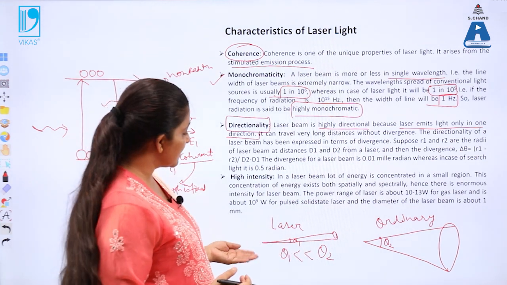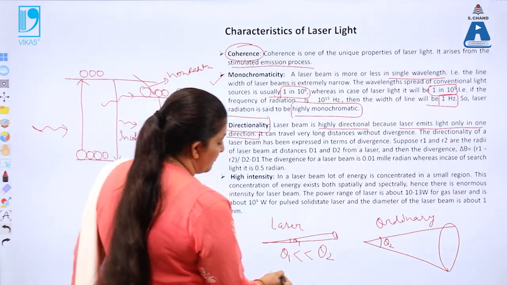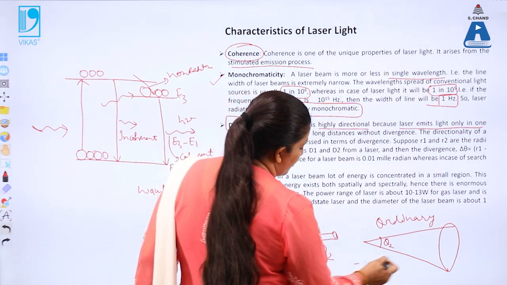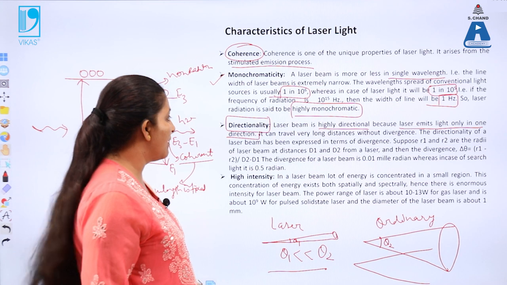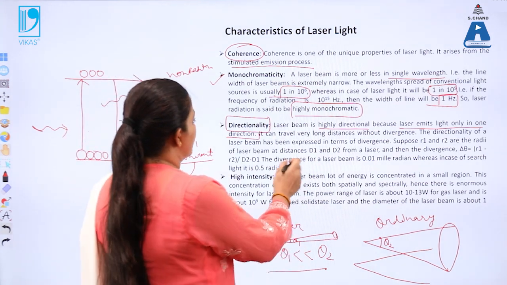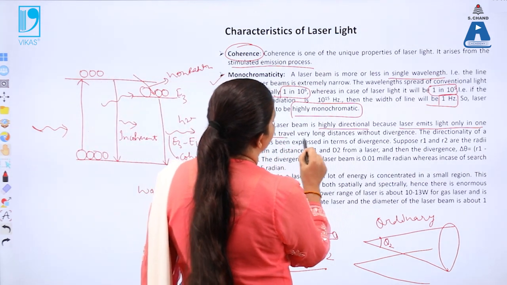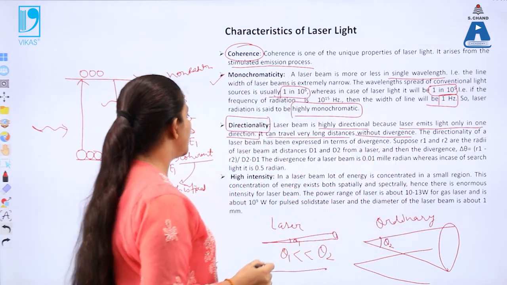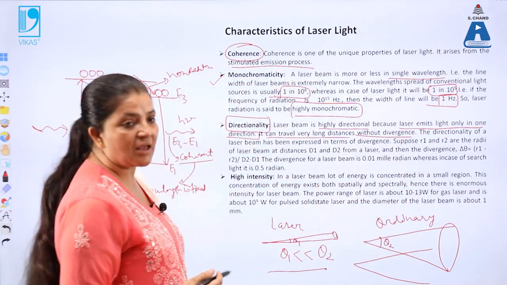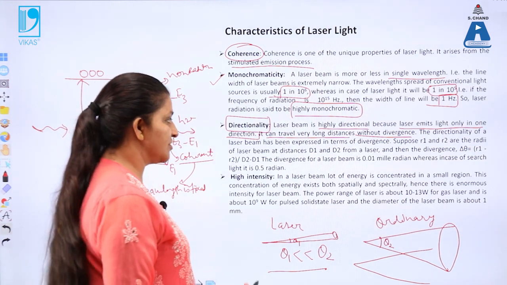We know that the laser light travels only in one direction, while the ordinary light spreads over a large space. That is due to the angle of divergence. Also, the laser light can travel over a long distance without any divergence. The directionality of the laser beam can be expressed in terms of divergence.